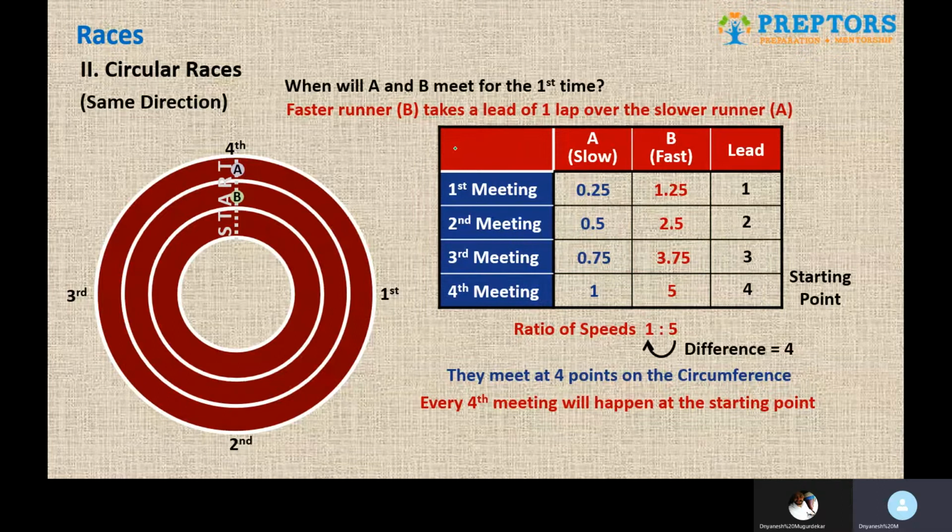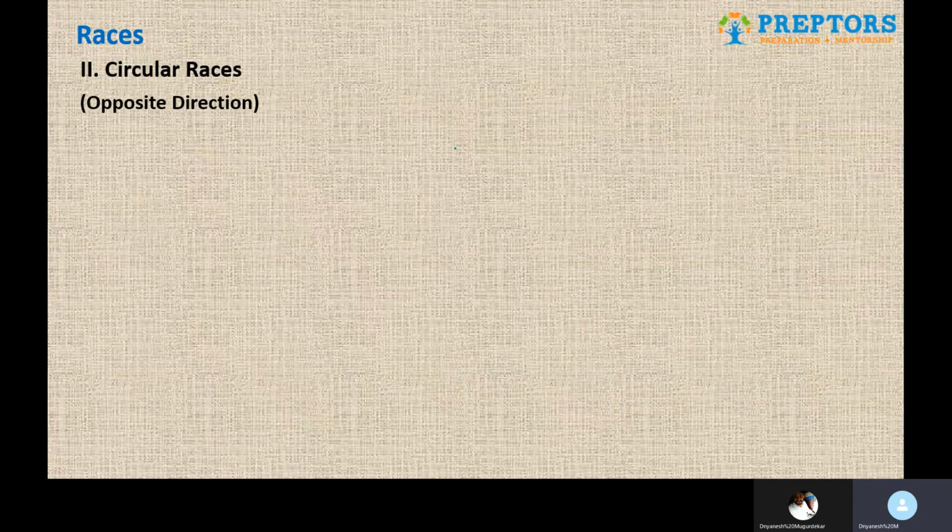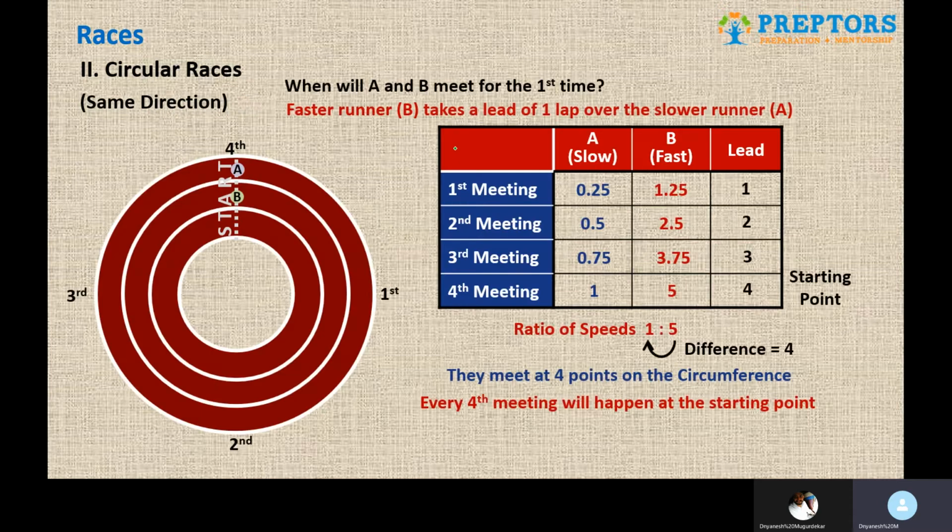Circular race, same direction. For the first meeting, the faster runner will have the lead of 1 lap over the slower runner. Who decides how many points? The ratio of speeds decides. The difference of that decides how many points. Those have to be the symmetric points, and every last meeting happens at the starting point. In this case, it is the fourth meeting. So that's all about same direction.